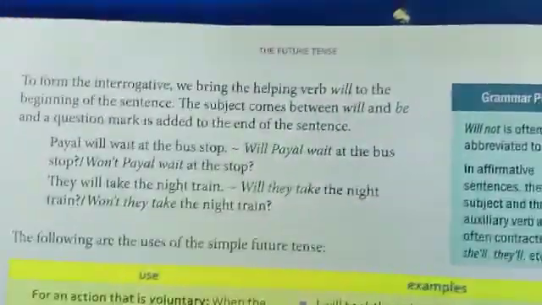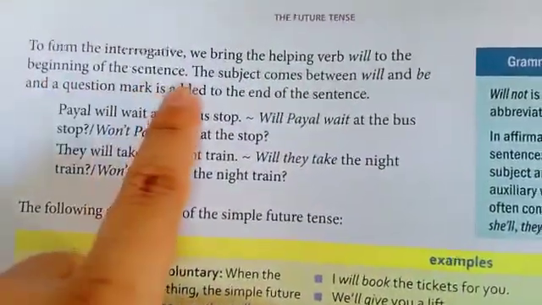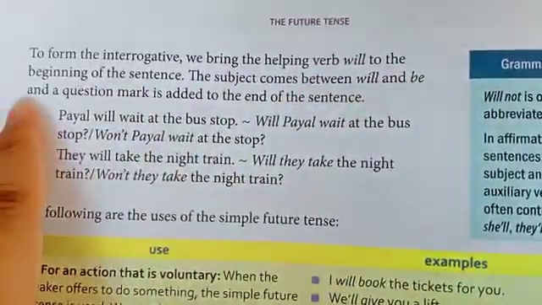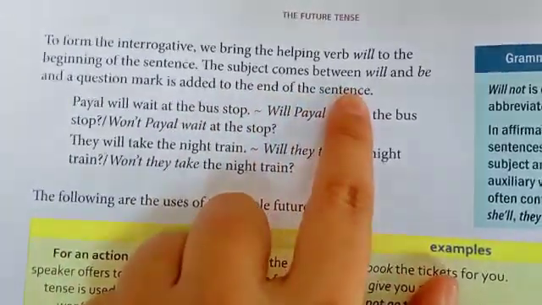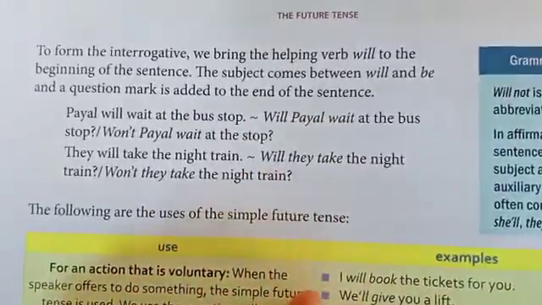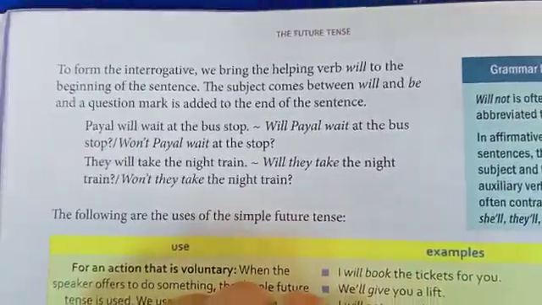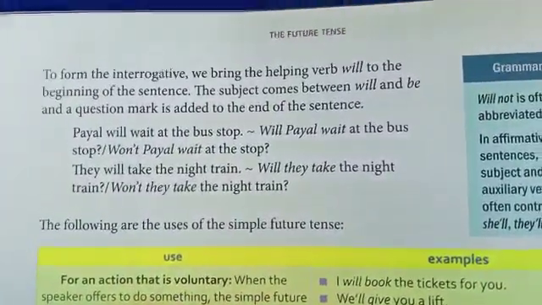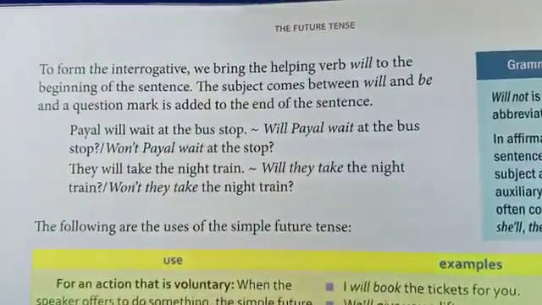Alright, now we have to form the interrogative. We bring the helping verb will to the beginning of the sentence and the subject comes between will and the main verb, and a question mark is added to the end of the sentence. It is very simple. I will explain to you how you can form the questions in the simple future tense. Similarly, as we were making the questions in the past tense, we are going to follow the same pattern.